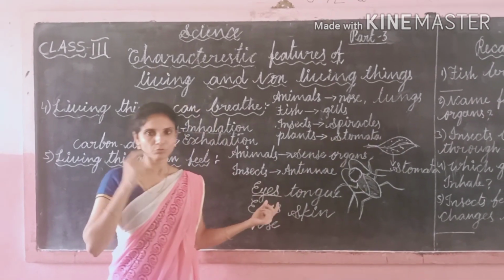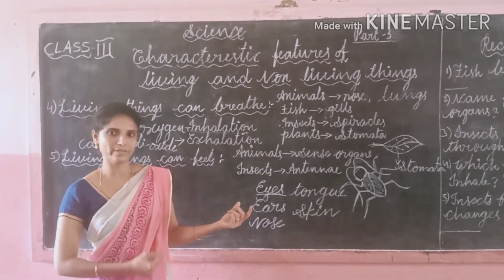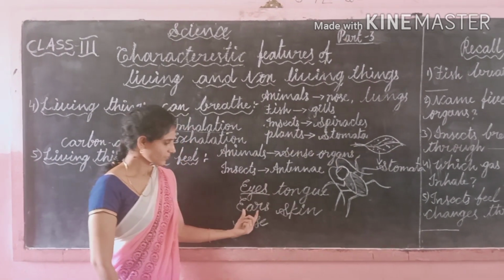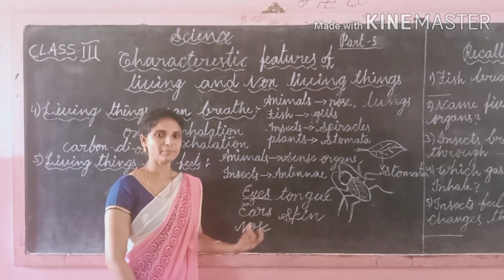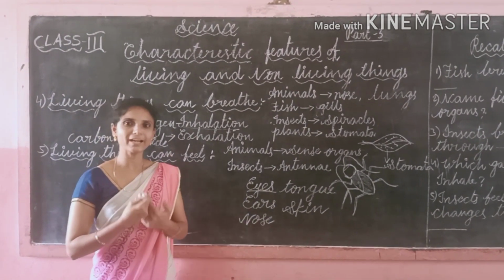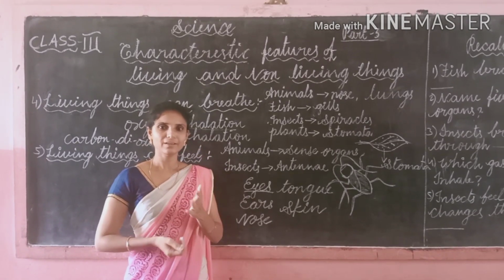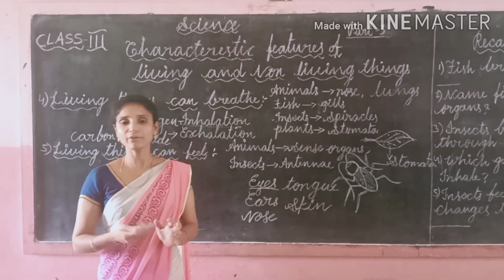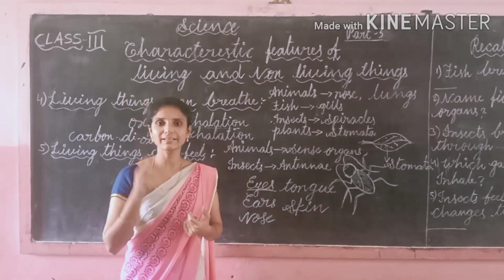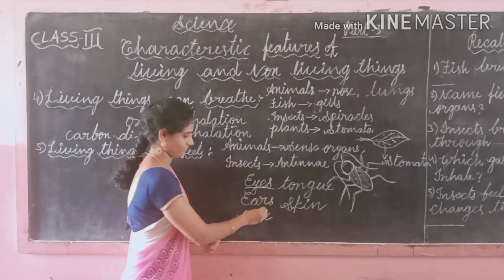Through eyes we can see what happens around us. So eyes help us to see. Ears help us to hear sound. Now you are watching me and you are hearing my voice. How are you watching and how are you listening? You are watching with your eyes and you are listening with your ears.